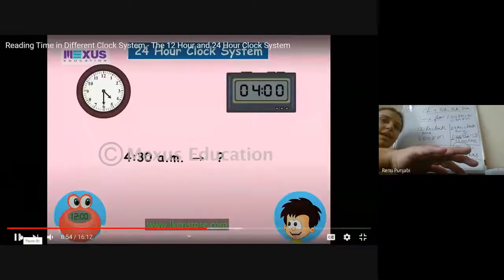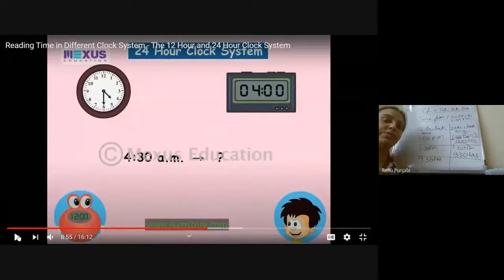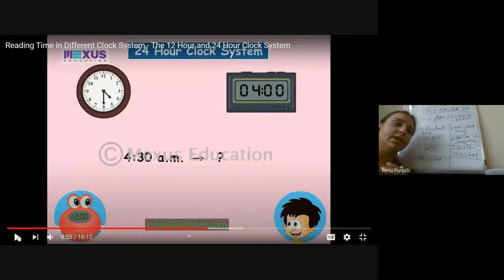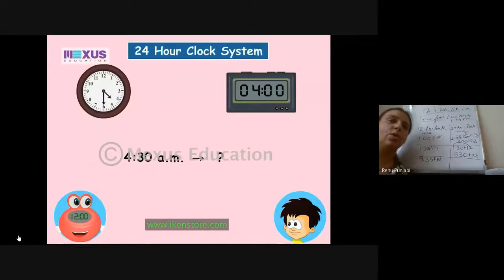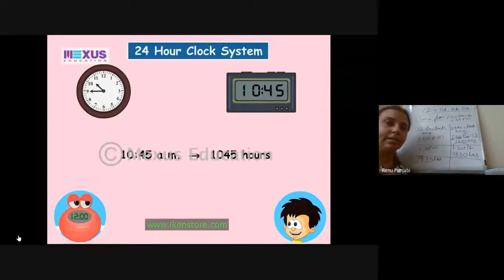Yes, as I was explaining, if it is 4:30 a.m., how will you write it? Remove the colon and write 0430 hours, adding the 0 in the beginning. Yes, 10:45 a.m. will be 1045 hours.